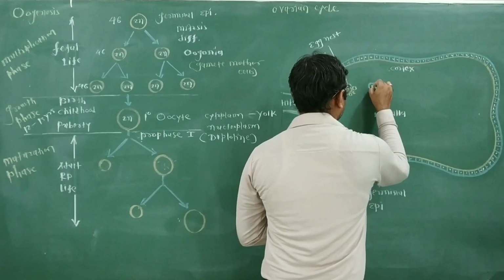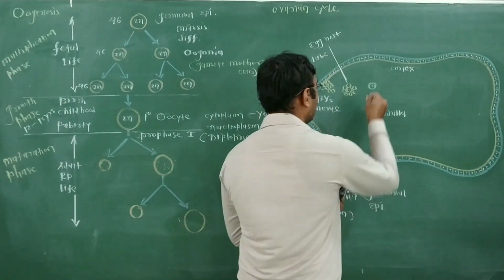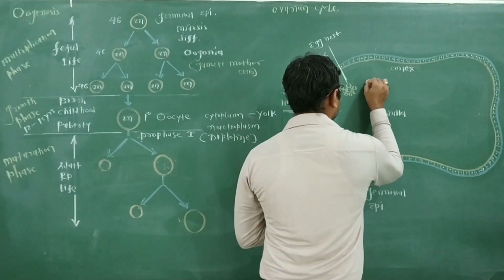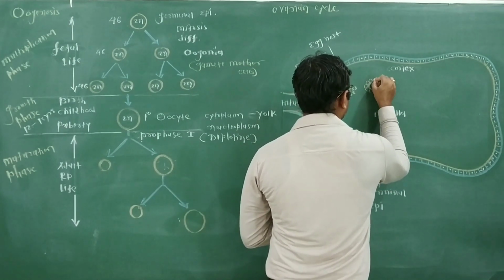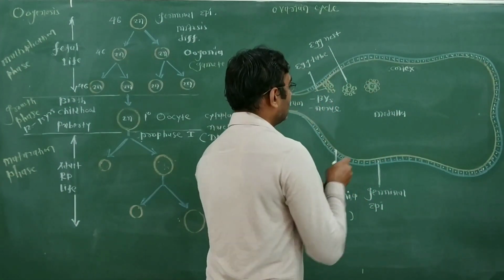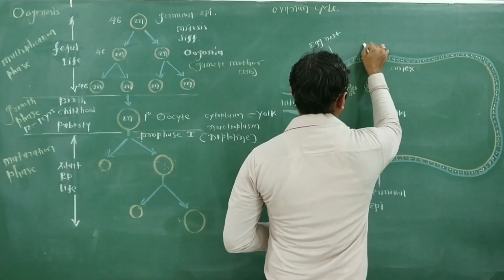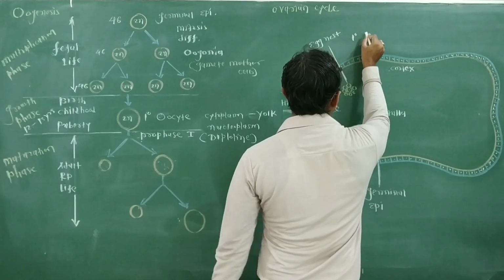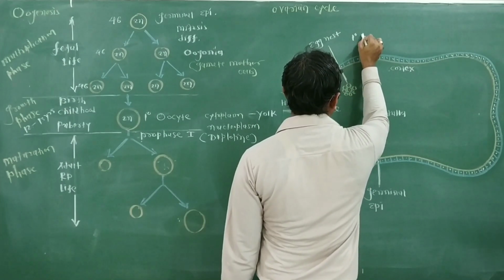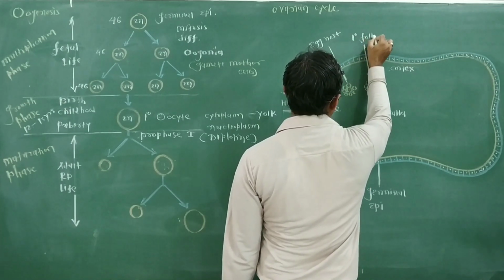This is the primary oocyte, which is surrounded by other cells that we can call granulosa cells or follicular cells. The entire structure is called the primary ovarian follicle. Directly write primary follicle.